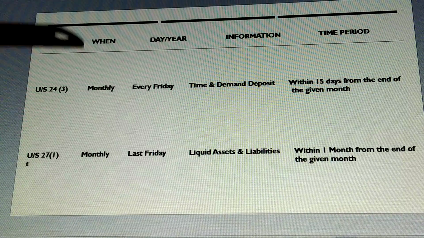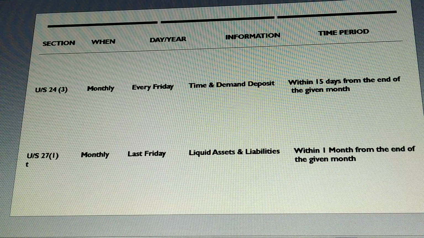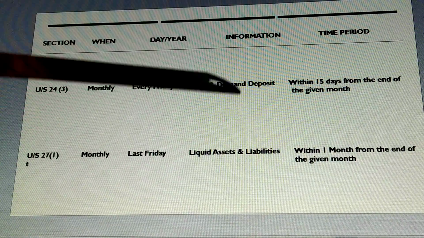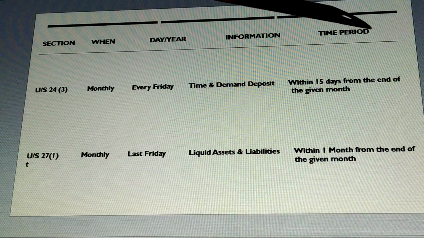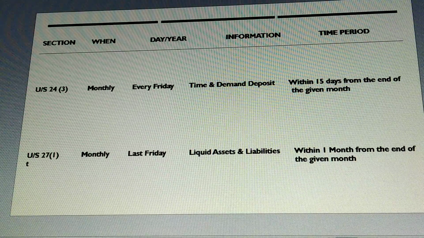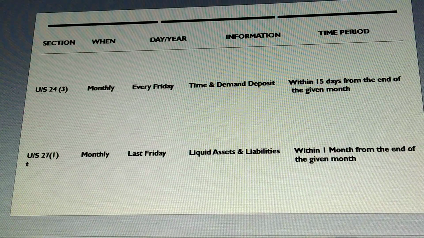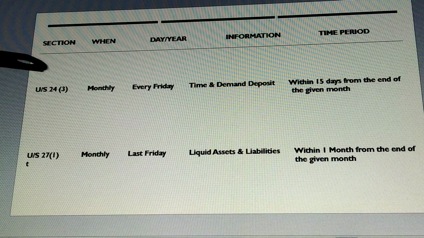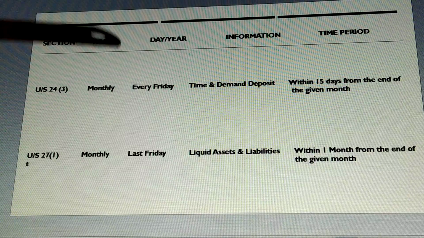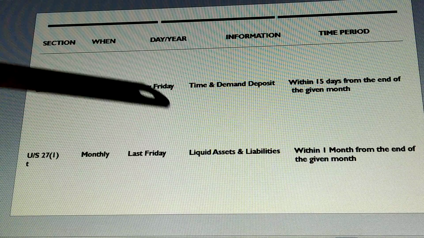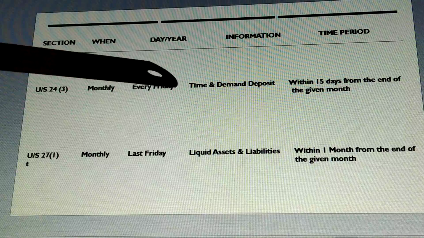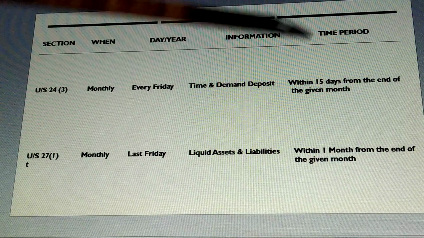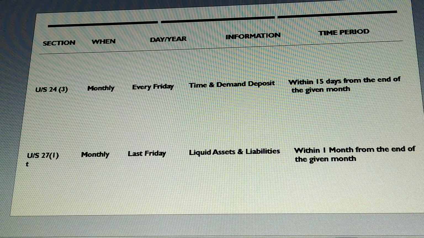Then next, when it has to be submitted, whether days are given or a year, then what information they have to submit and what the time limit or time period is. First we will take the one under section 24(3). It shows, in table form, that it has to be submitted monthly, that is every Friday in a month, with information about time and demand deposits, within 15 days from the end of the given period.